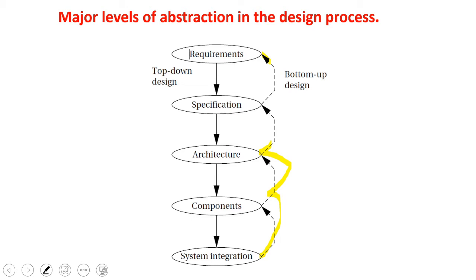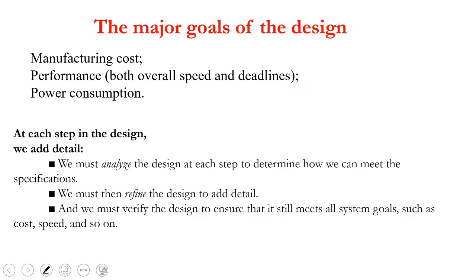In these two, we have 5 levels of abstraction. In the first starting, we move from requirement to system integration. For refinement of the product, mostly we go from system integration to the requirement. Now, what are the goals of embedded system design?